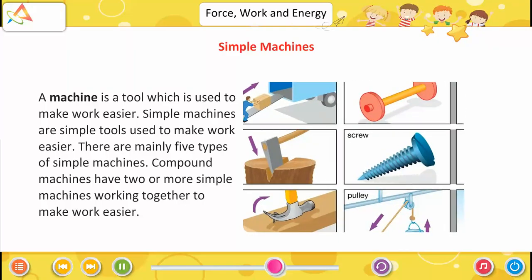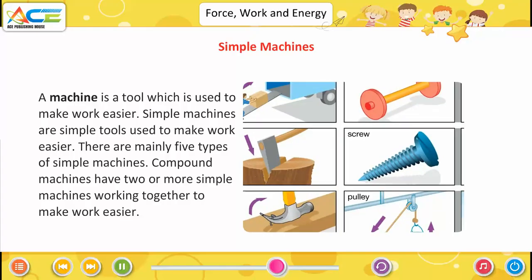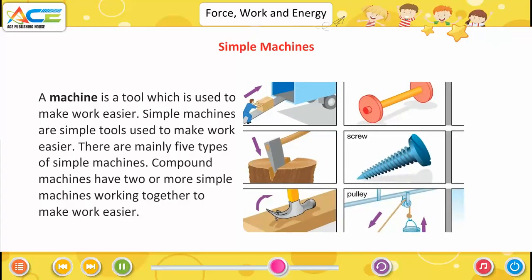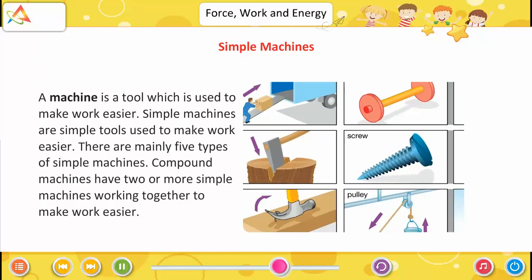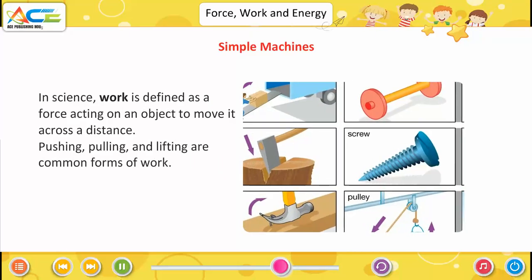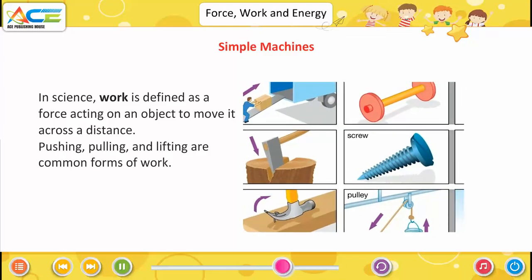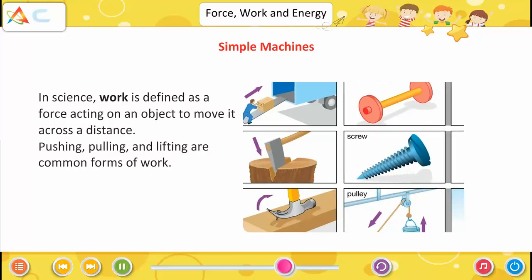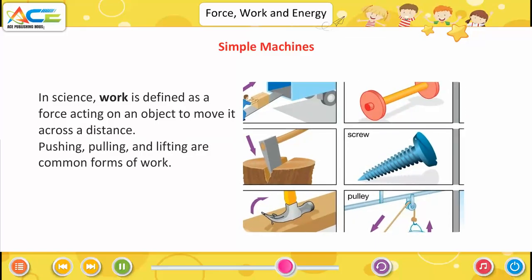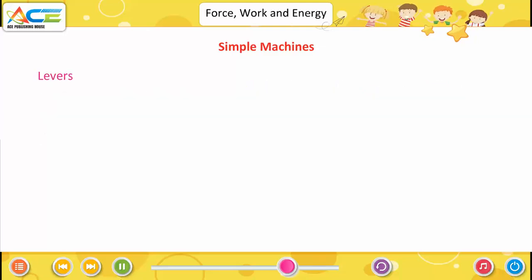There are mainly 5 types of simple machines. Compound machines have 2 or more simple machines working together to make work easier. In science, work is defined as a force acting on an object to move it across a distance. Pushing, pulling and lifting are common forms of work.